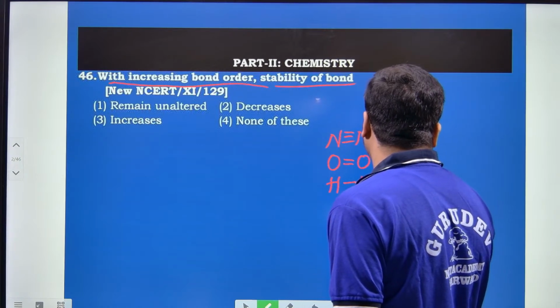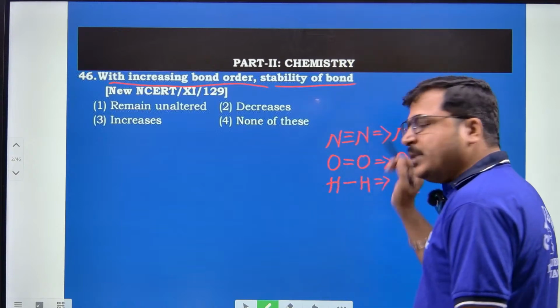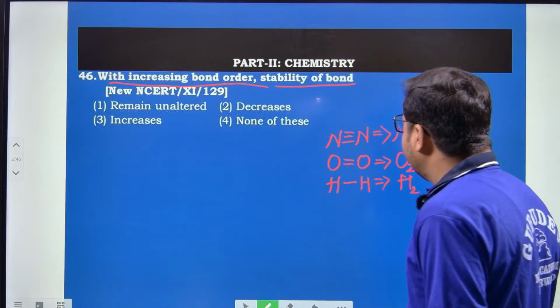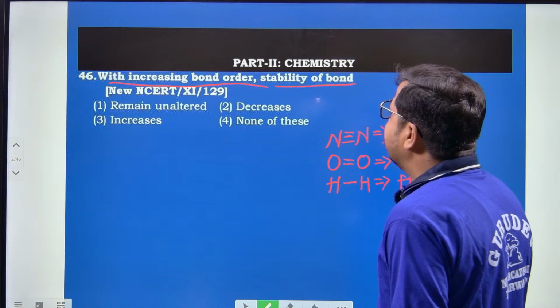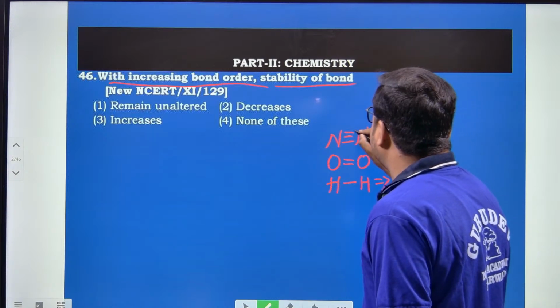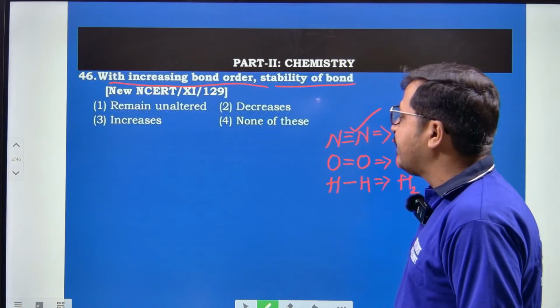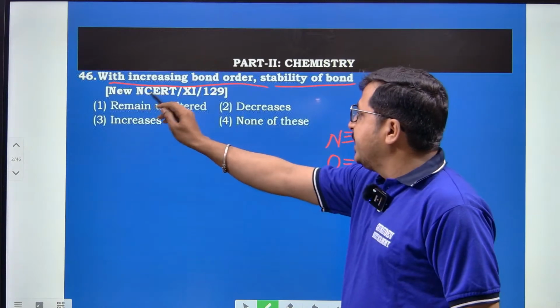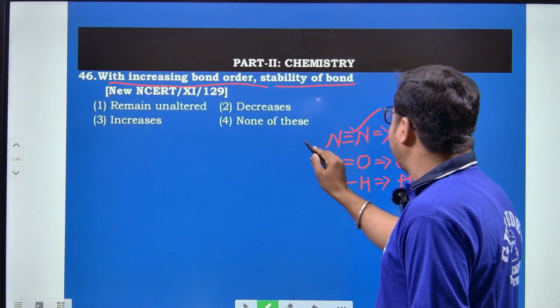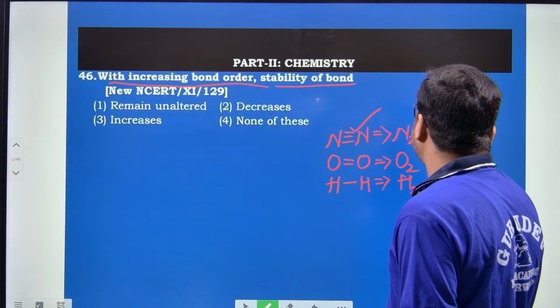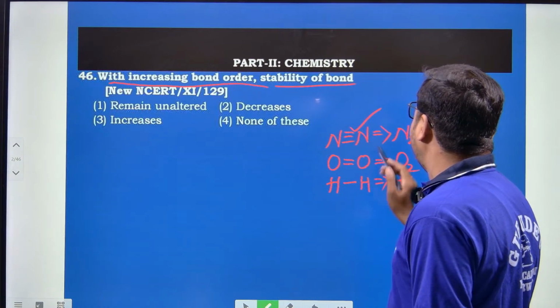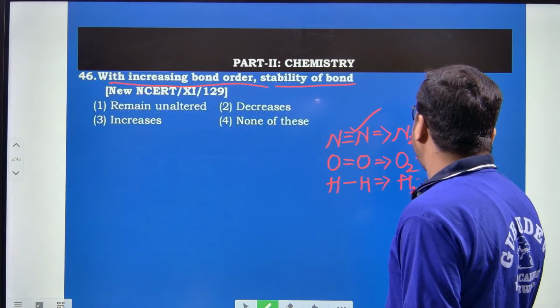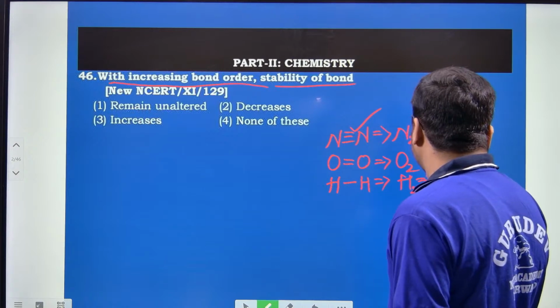Comparing these three bonds, the most stable bond is the triple bond. The bond order of nitrogen molecule is 3, the bond order of oxygen is 2, and the bond order of hydrogen is 1.